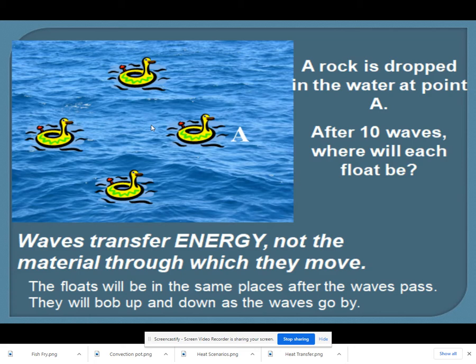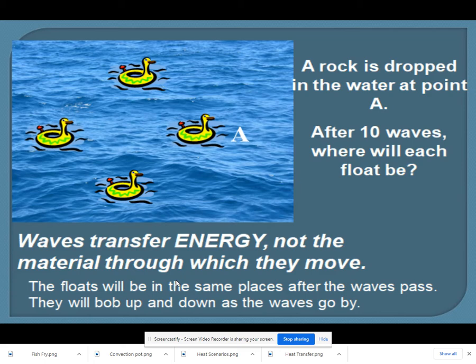After 10 waves pass by, that floaty is not going to be where the wave is. The wave is going to pass through the area by the floaty. It'll displace it a little bit, but really the waves are transferring the energy, not the actual material. So there's material through which the wave travels, but that material doesn't get transported. Just the wave energy gets transported through the material.